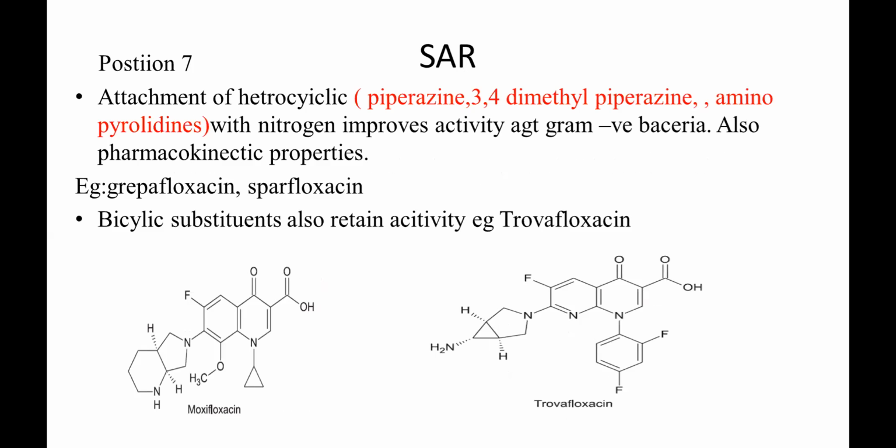Now let's go for the next. The sixth position should contain, as I mentioned, a fluorine group for enhanced activity. Now let's go for the seventh position. Attachment of a heterocyclic ring. So basically it should contain a heterocyclic ring at the seventh position, like piperazine or 3,4 dimethyl piperazine or aminopyrrolidines with nitrogen. With nitrogen, it improves the activity against gram-negative bacteria, and also improves the pharmacokinetic activity.